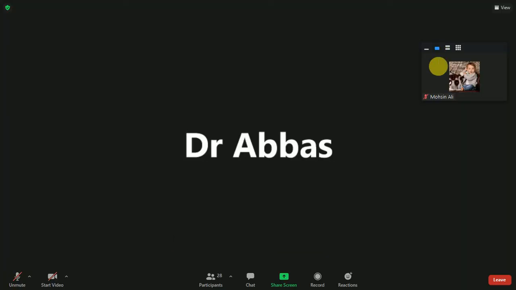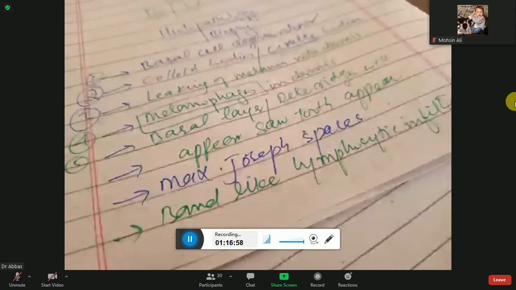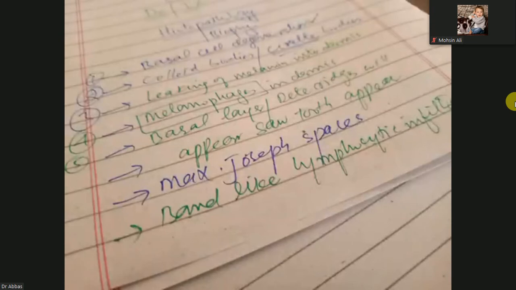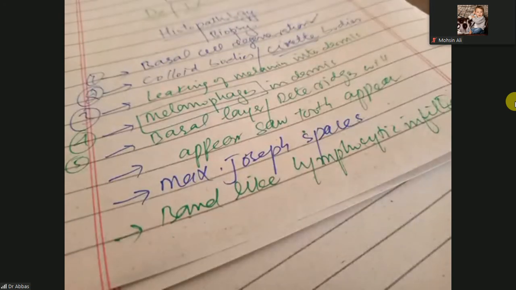So we are discussing the histopathology of lichen planus. When you do the skin biopsy, you will find different kinds of changes. I have shown you the histopathology of that. Okay. So again, I want to show you for your repetition.